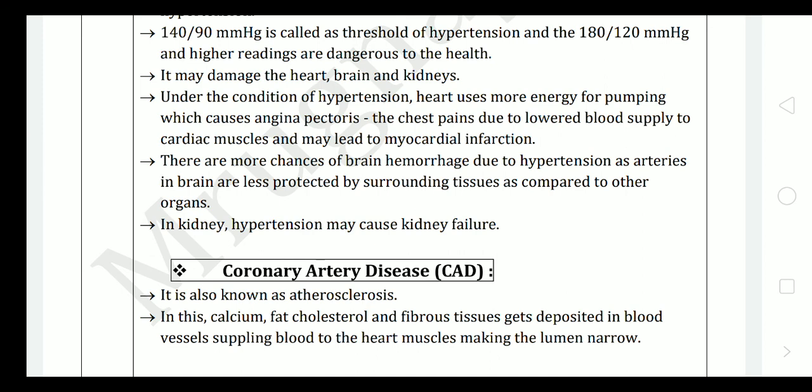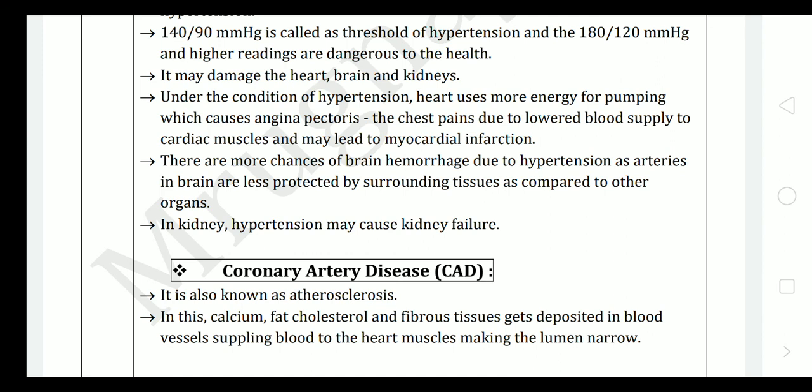Under the condition of hypertension, the heart uses more energy for pumping, which causes angina pectoris. There is chest pain, we can say, due to the lower supply to the cardiac muscles. That's why in the heart, so in the chest, and it may lead to myocardial infarction. That means we can say a heart problem.